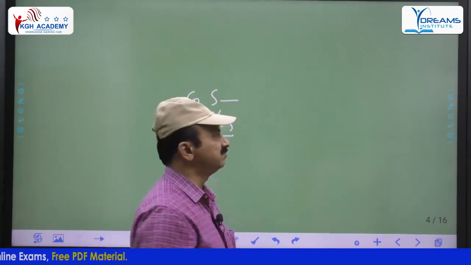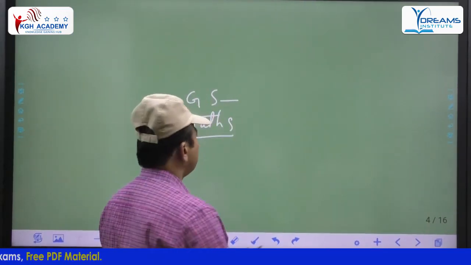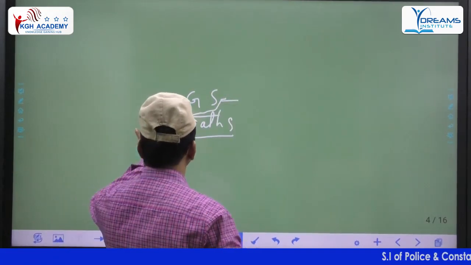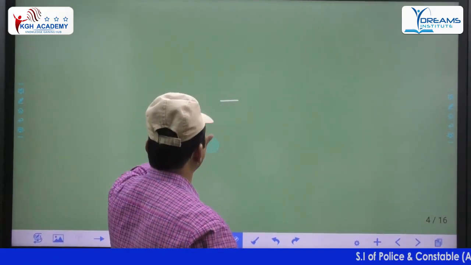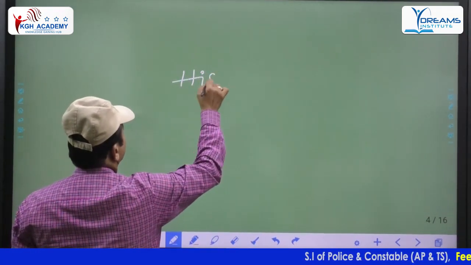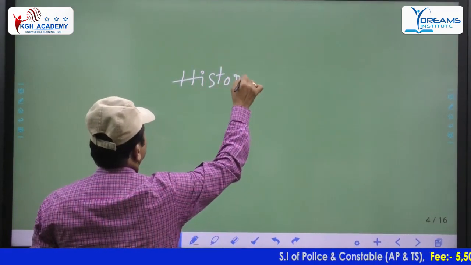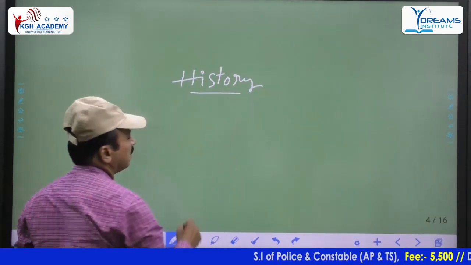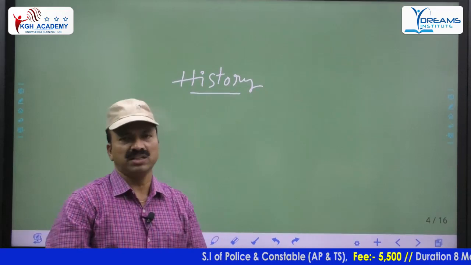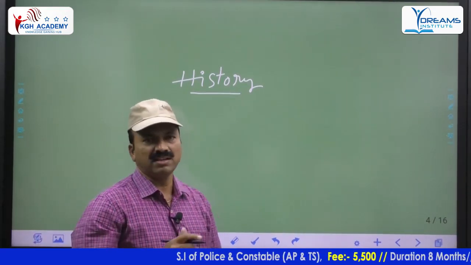Coming to history, what areas are there in history? We have to cover many areas. If you see this history, one is ancient Indian history, one is medieval, and one is modern. Three areas are there in this.